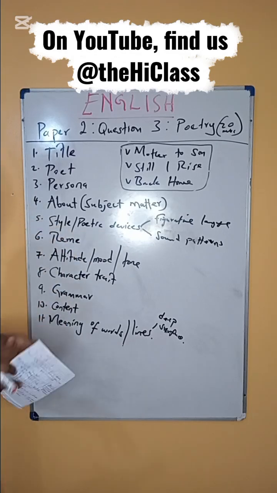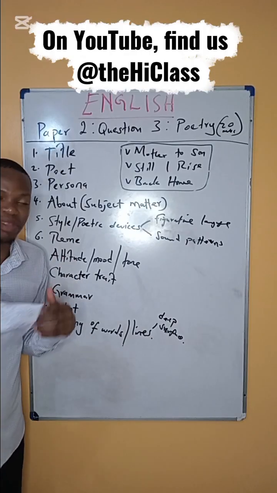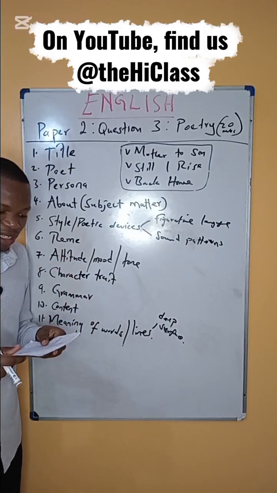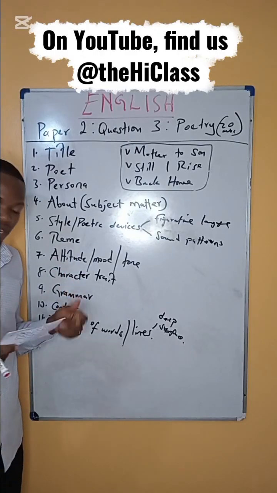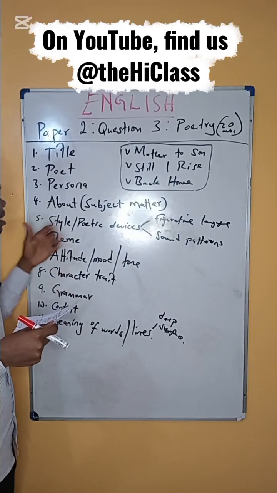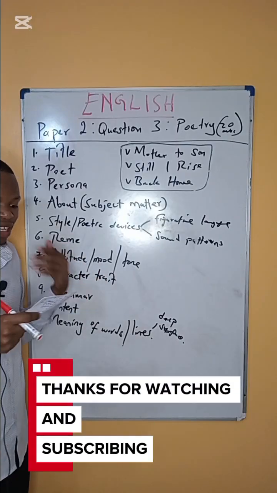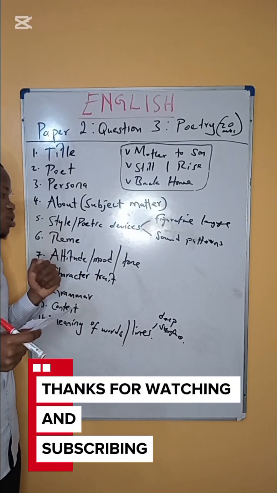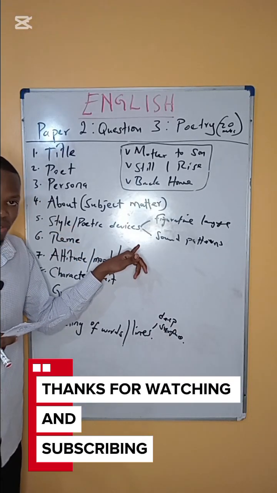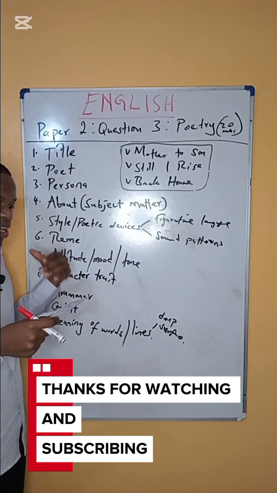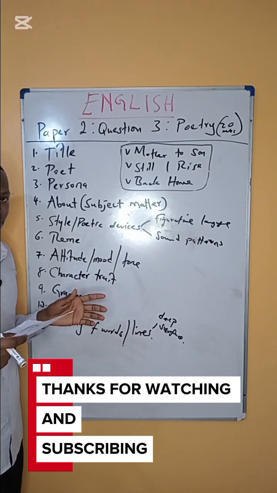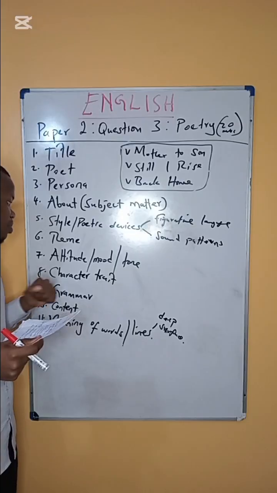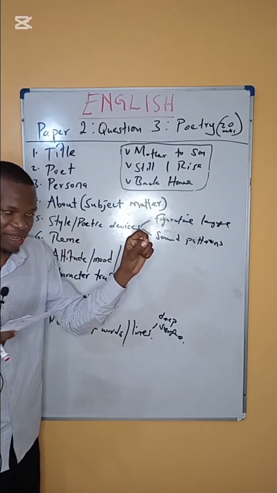Number 6, we have themes. We say that the themes are the main messages that the poet is trying to communicate, the messages that relate to human life and experiences. So in Still I Rise, we can find themes like resilience, triumph over adversity, and many others. But the trick is also to give an answer and the illustration. Do not just give a theme, let's say resilience, and stop there. You won't score, or you score, let's say, half a mark, which is not what we want. So in themes, make sure you identify the theme and give the illustration.